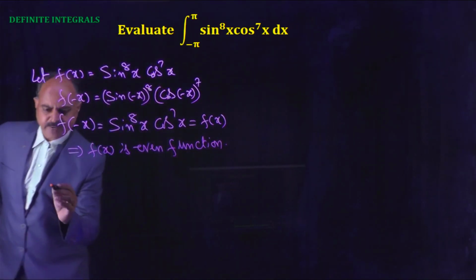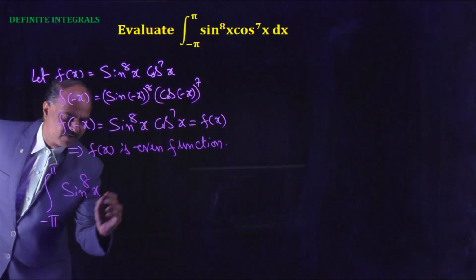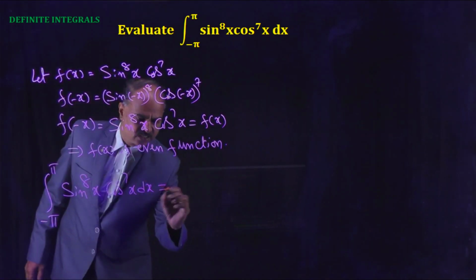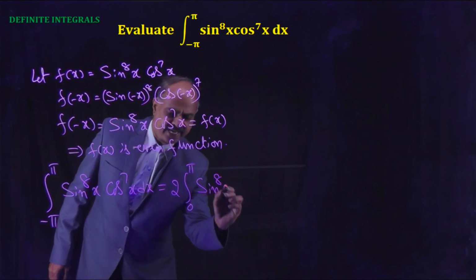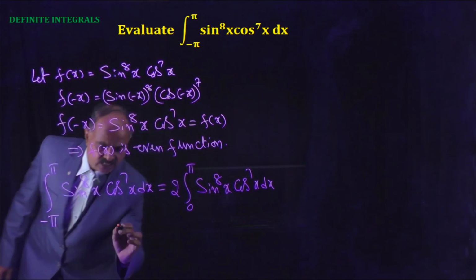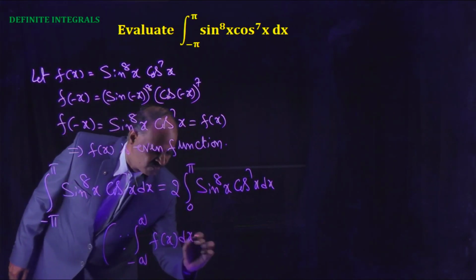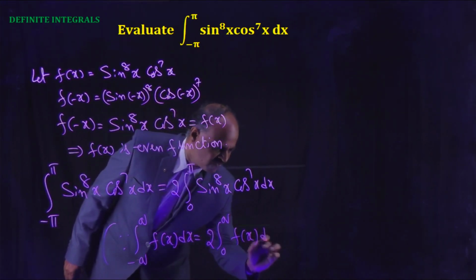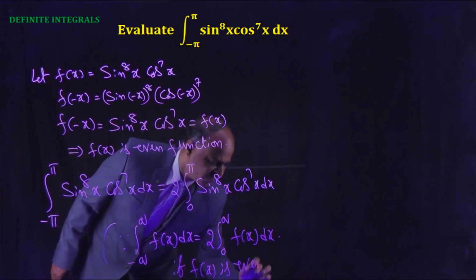Now the given integral, the integral from minus pi to pi of sin^8 x cos^7 x dx, equals 2 times the integral from 0 to pi of sin^8 x cos^7 x dx, since the integral from -a to a of f(x) dx equals 2 times the integral from 0 to a of f(x) dx if f(x) is an even function.